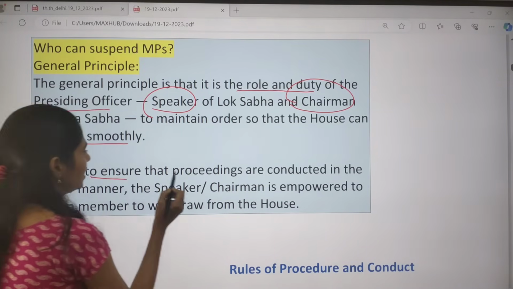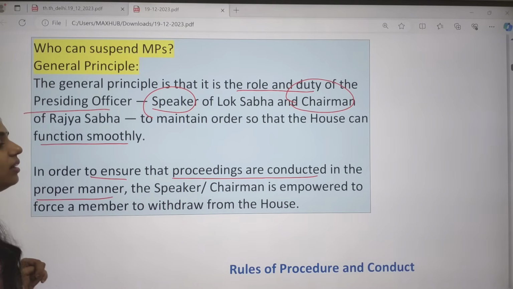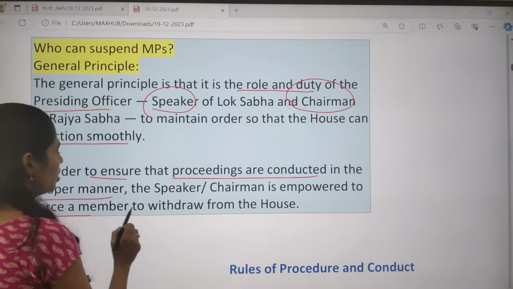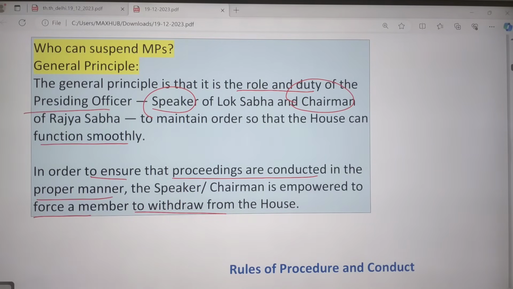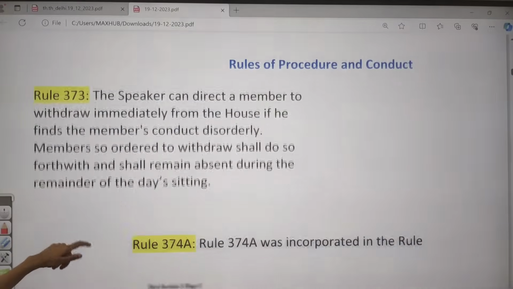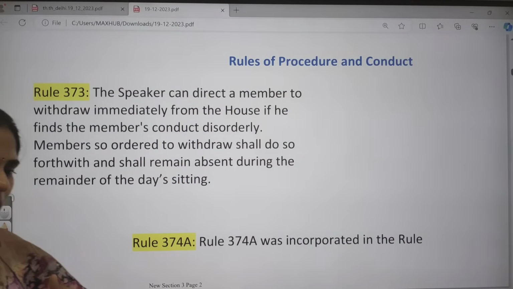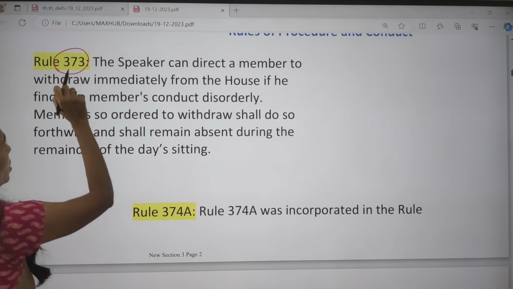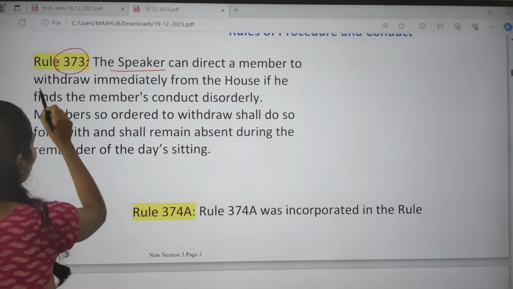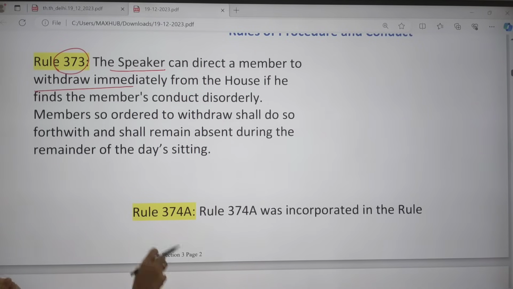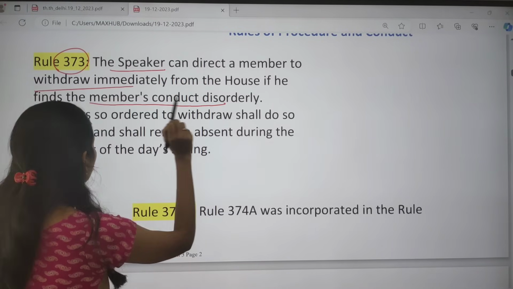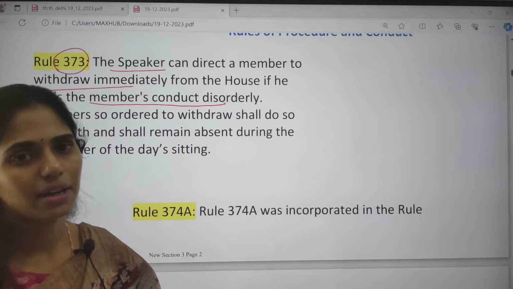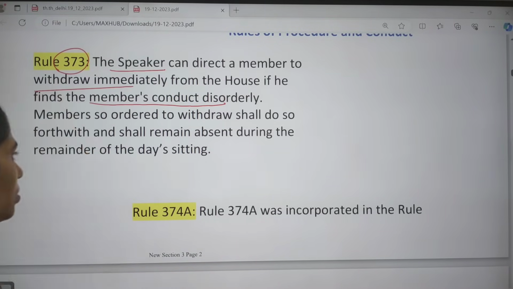And in order to ensure that the proceedings are conducted in a proper manner, both the Chairman and the Speaker are empowered to force a member to withdraw from the house. That is nothing but suspension. So what are the rules of procedure and conduct present in Lok Sabha and Rajya Sabha regarding suspension of MPs? We have rule 373. It says that the Speaker can direct a member to withdraw immediately from the house if the Speaker finds the member's conduct disorderly. Whenever they are not acting according to the rules, the Speaker or Chairman can ask them to